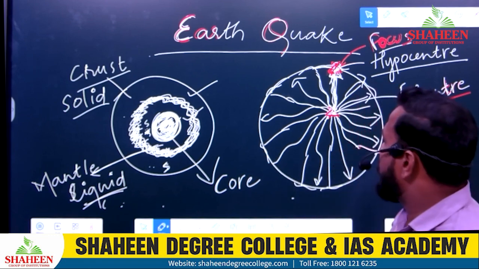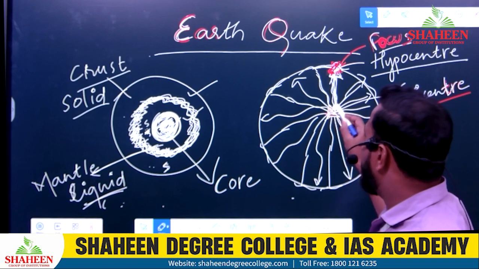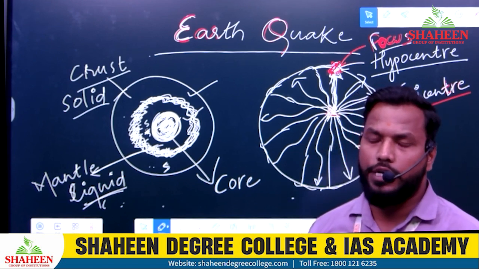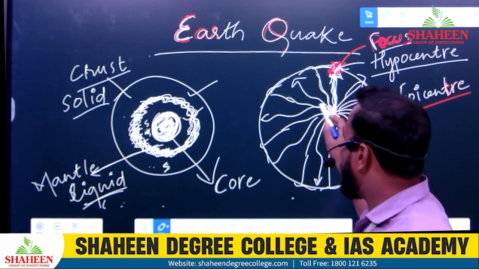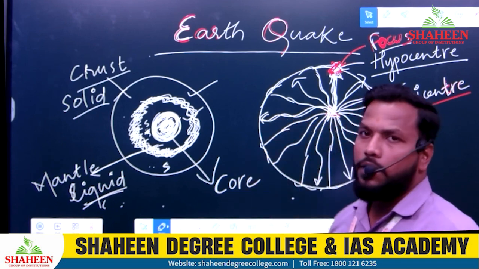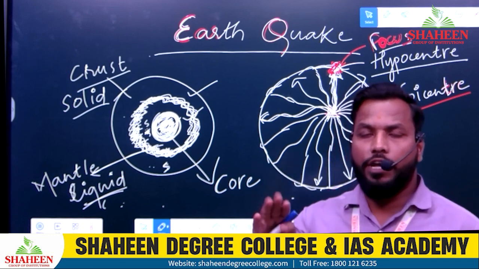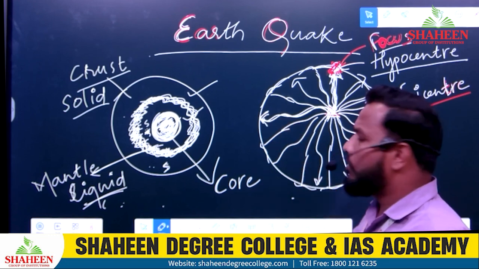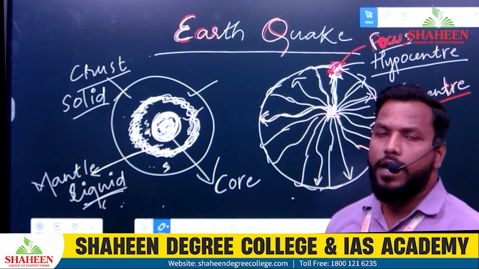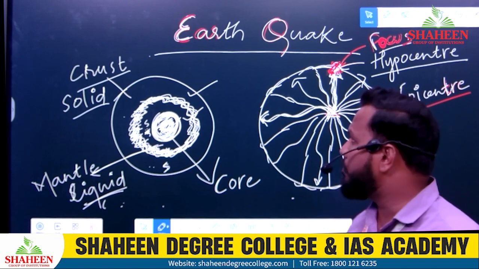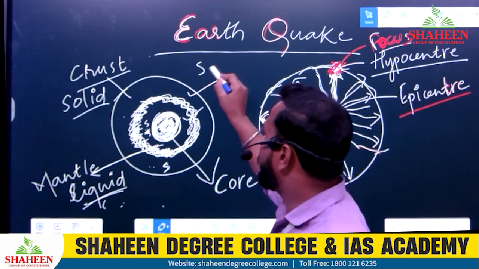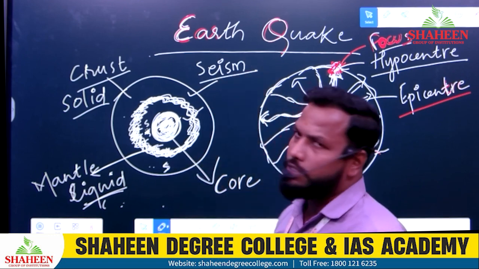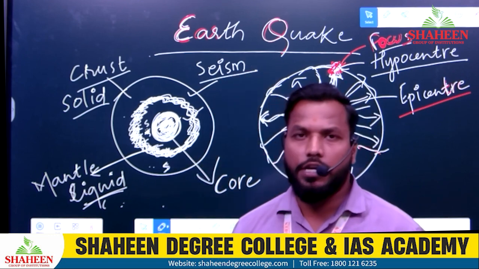So when the energy is transferred from epicenter to hypocenter, the waves travel in a wavy form. That is why these are called waves, and they are called seismic waves. Seism means whatever is related to earthquake.